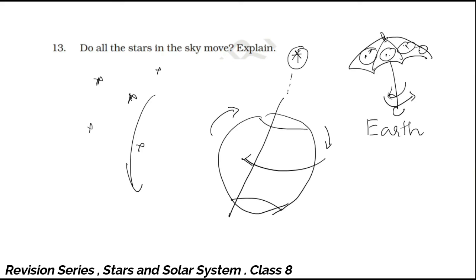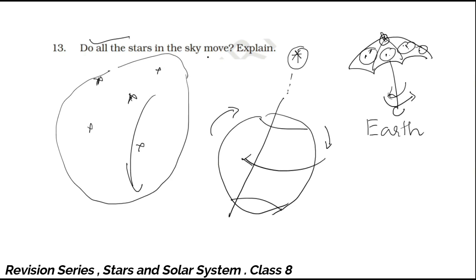But except this small hole, because it is right above your head, that will not rotate. Exactly in the same way, this star will not be seen rotating. So this question is asking about the concept of why the pole star does not appear moving when all other stars are moving.